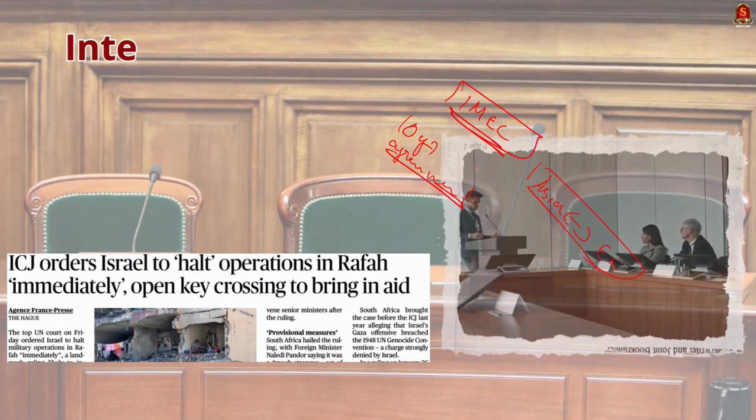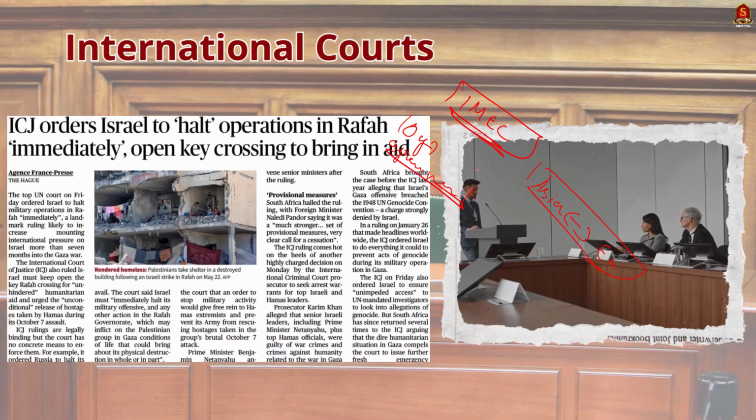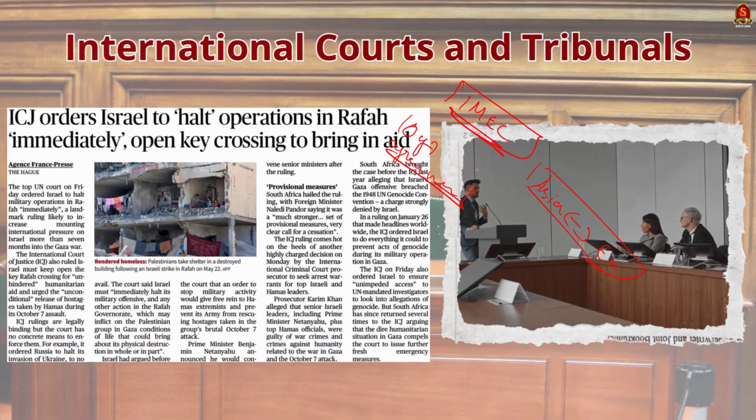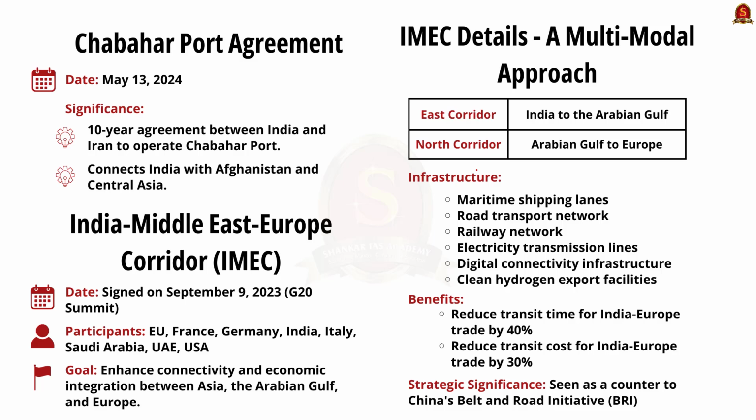With this backdrop, let us revise things from the prelims perspective. First one is the Chabahar Port Agreement. On May 13, 2024, India and Iran signed a 10-year agreement to operate Chabahar Port. This port is crucial for connecting India with Afghanistan and Central Asian countries.